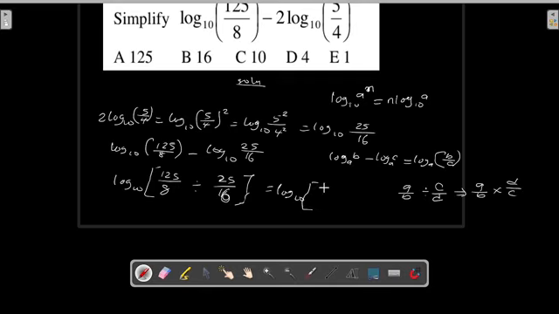Now, the first one here, that is 125. This one remains constant, over 8. The division has changed to multiplication. Now, when you change to multiplication, the inverse of this part is 16 over 25. And then we have the bracket.